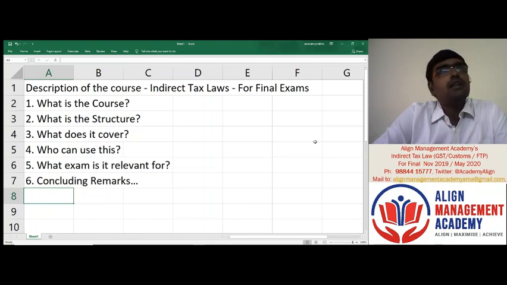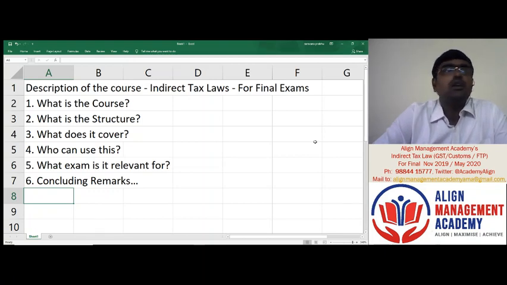The second reason is that once you cover the CGST Act 2017, the provisions of the SGST Act 2017 are also similar, and to some extent almost the same. Therefore, once we cover the CGST Act provisions, automatically the provisions of the SGST Act are also covered. So we need not cover them separately.